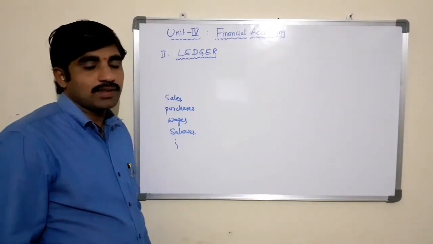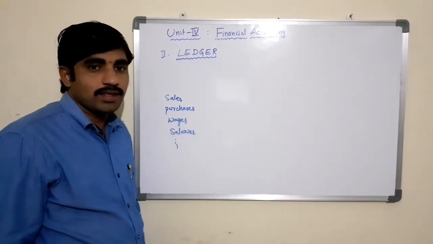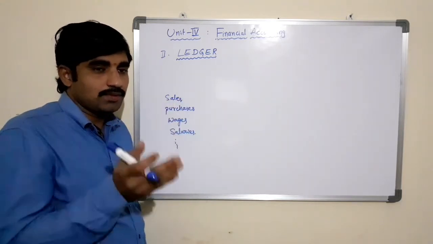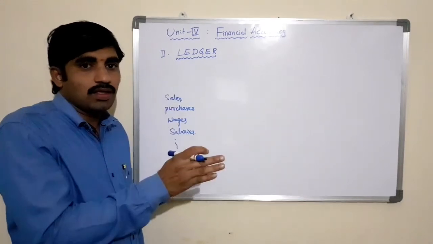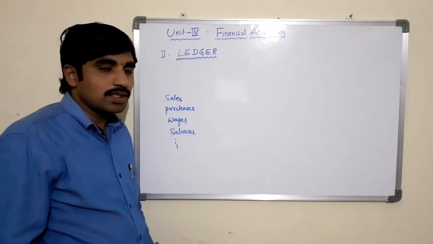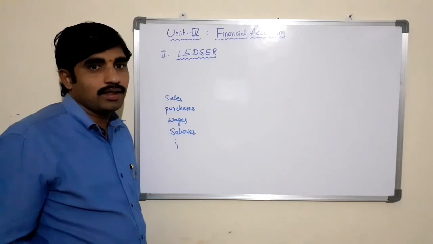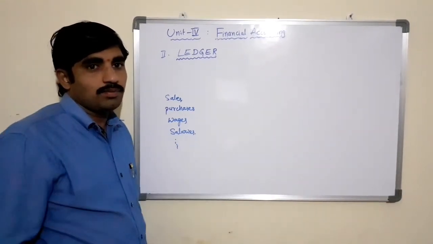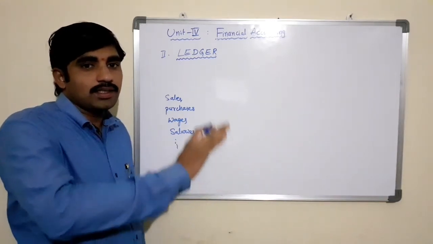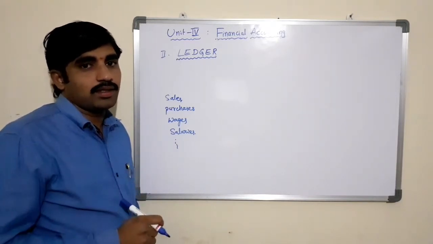The process of transferring the journal entries from the journal to the ledger is known as posting. Posting is the process of entering in the ledger the entries given in the journal, that is, transferring the journal entries to the ledger book accounts or the ledger accounts.